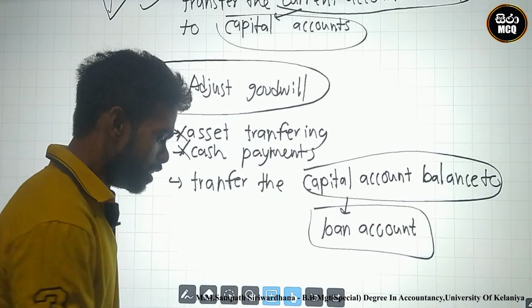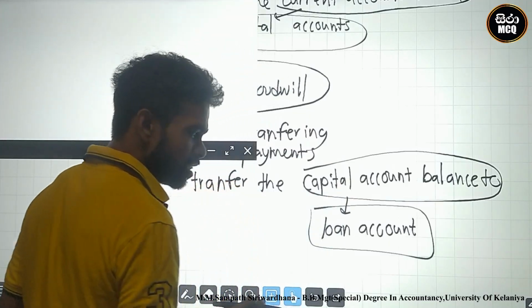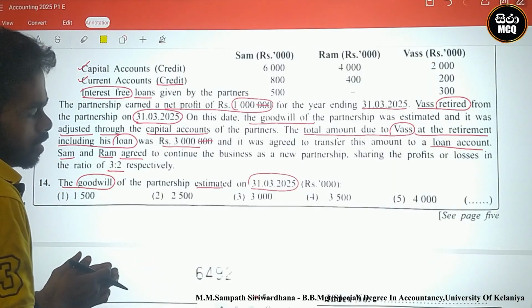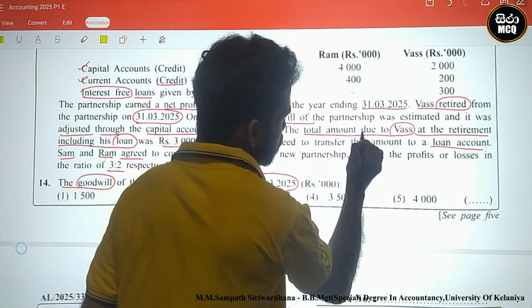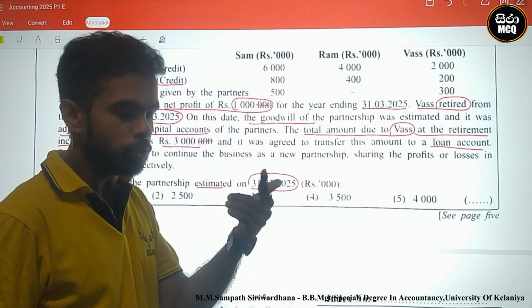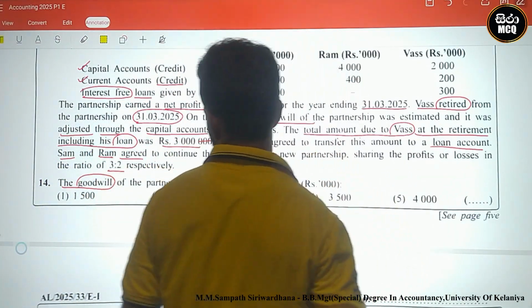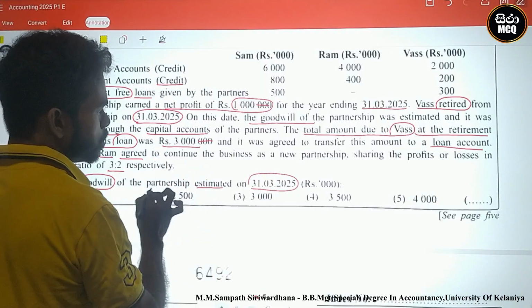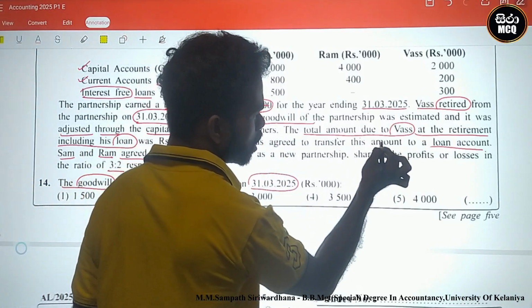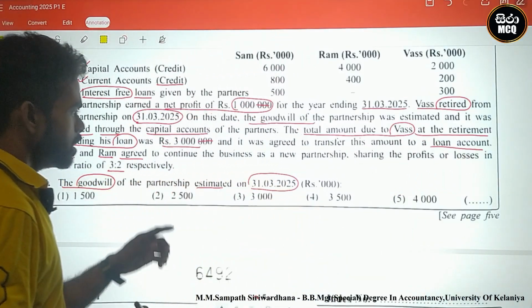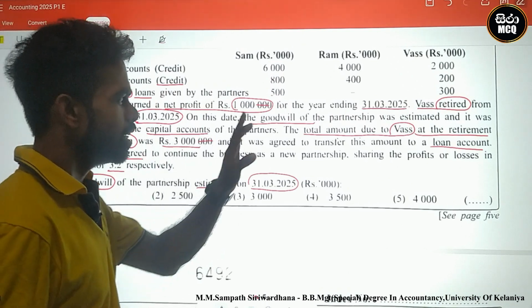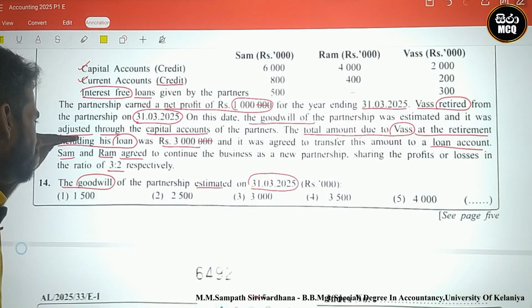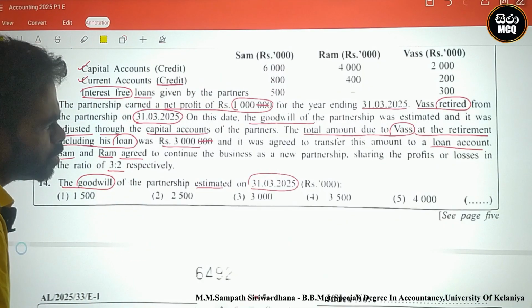Loan account. There is a question that says there is a transfer to the loan account. Look here, this one. The total amount due to us, the total payable to us at the retirement, including his loan, was 3,000 and it was agreed to transfer to the loan account. Okay, there is a 3,000. The total amount due to us at the retirement, including his loan.